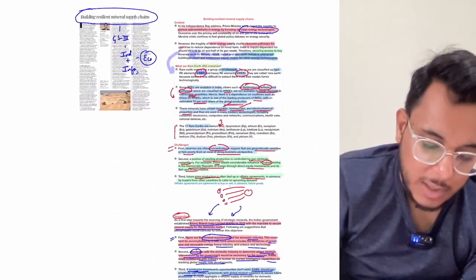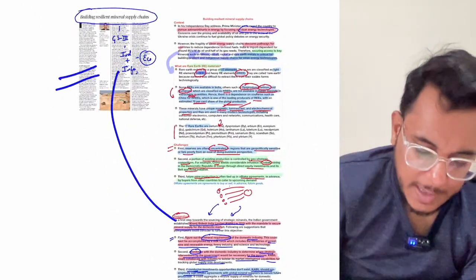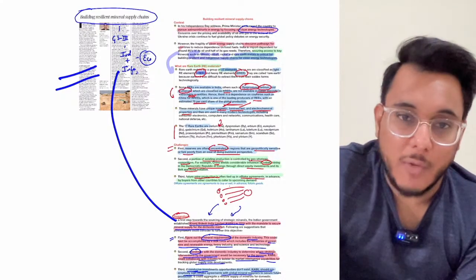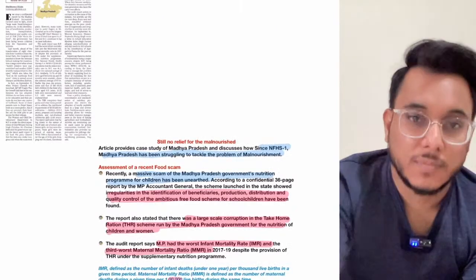So these are, guys, all the important dimensions of this particular article. And now we'll move to the next article. Okay.